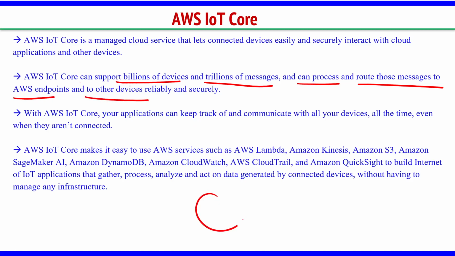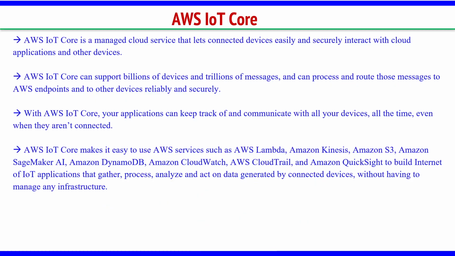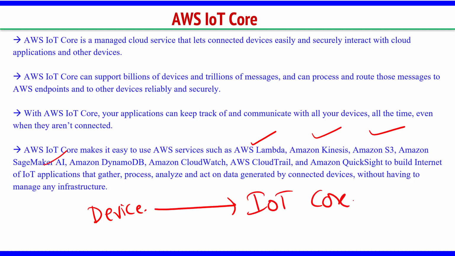So this falls in the center. Devices come in and access all the services, right? With AWS IoT Core, your applications can keep track of and communicate with all your devices all the time, even when they aren't connected, right? Now this is an important point: AWS IoT Core makes it easy to use AWS Lambda, Kinesis, S3, SageMaker. So the IoT device is connected to IoT Core, and from Core we can connect to all other AWS services.